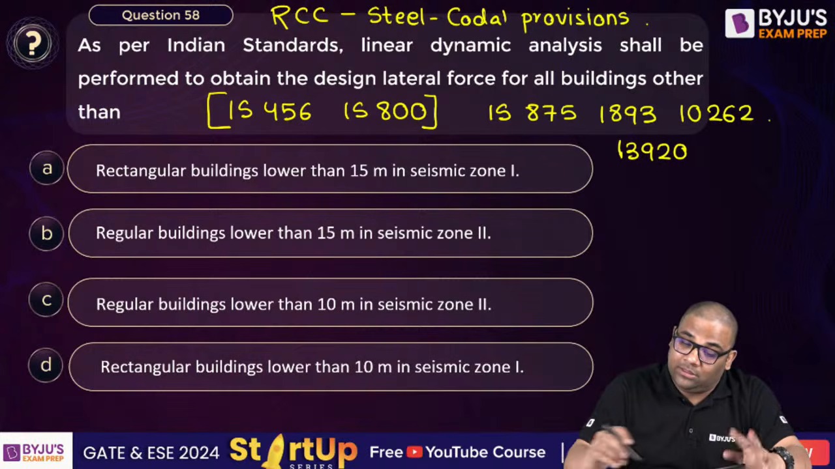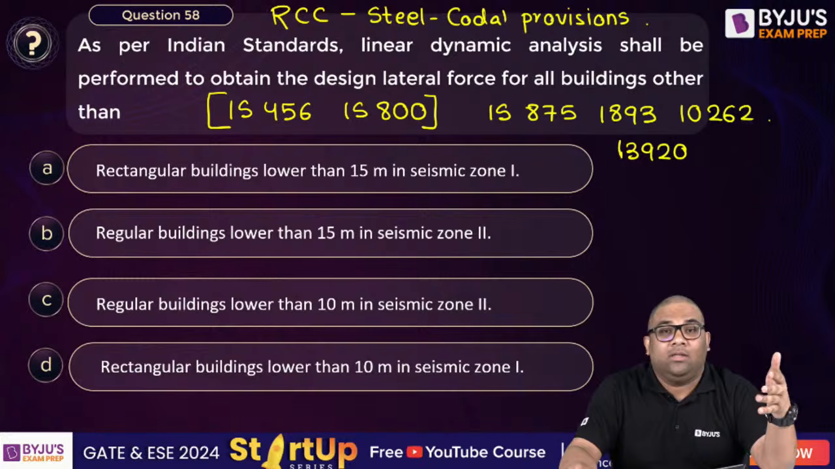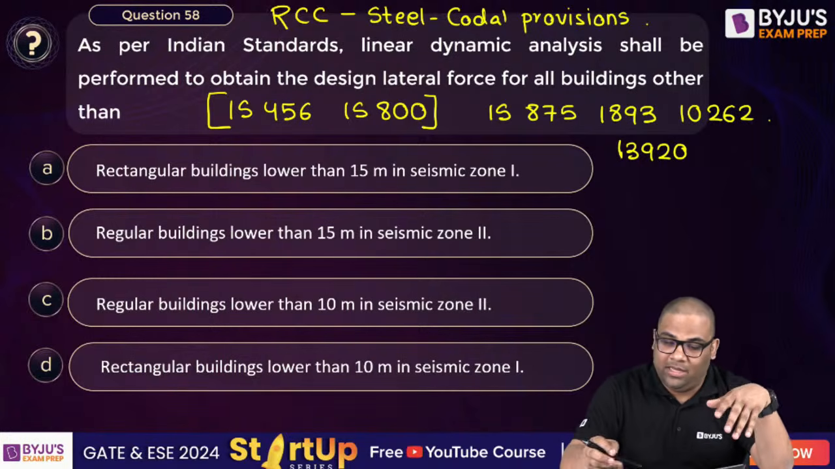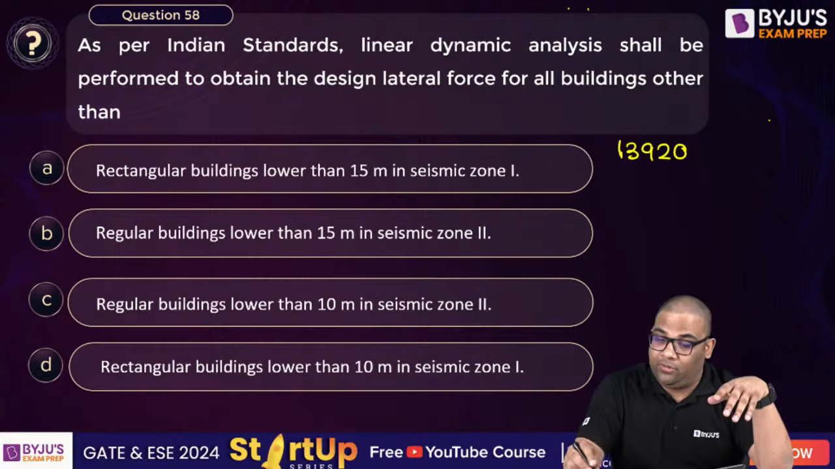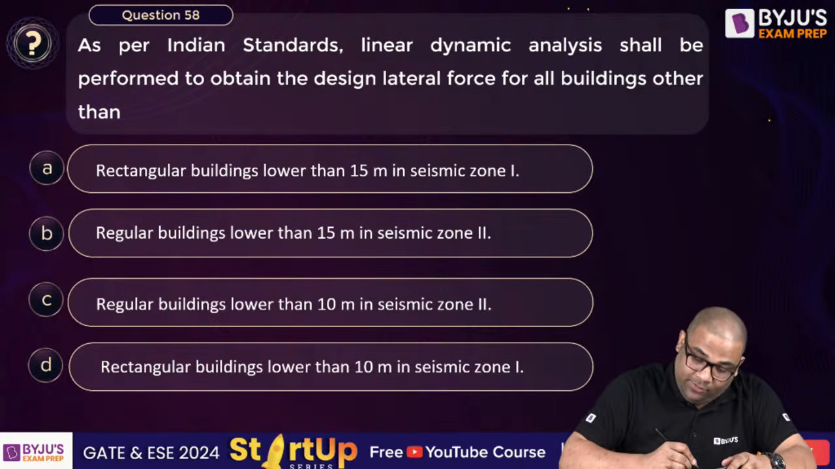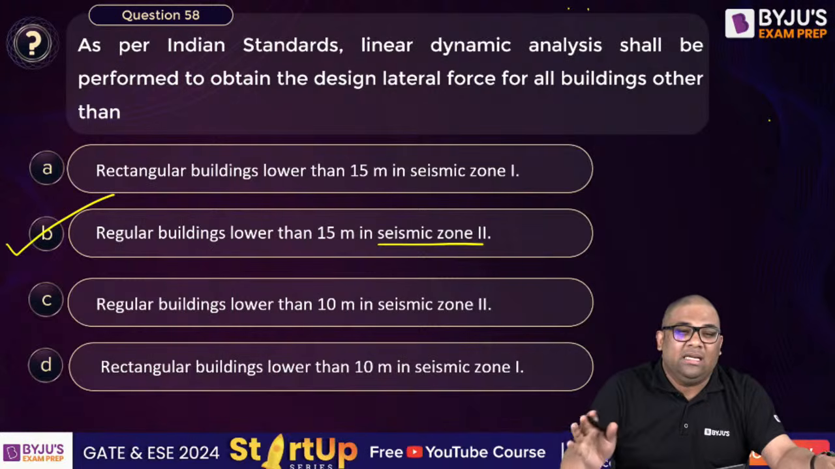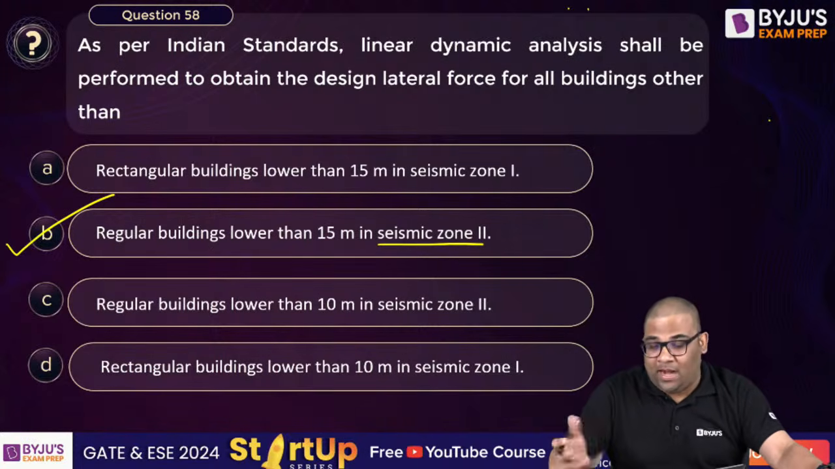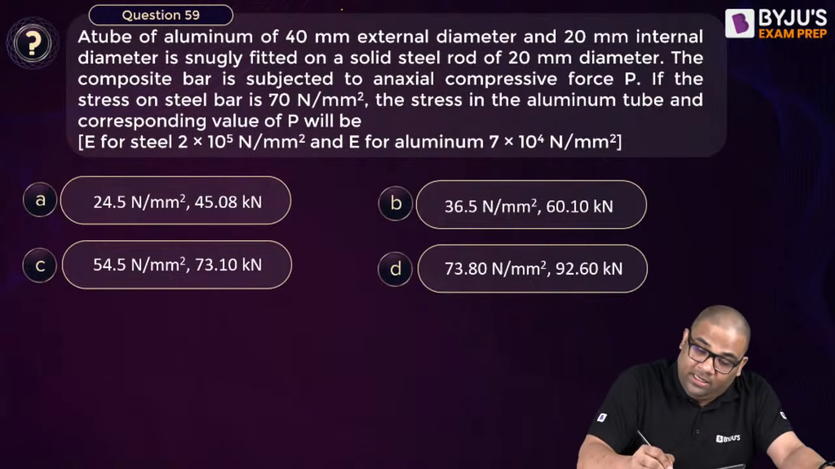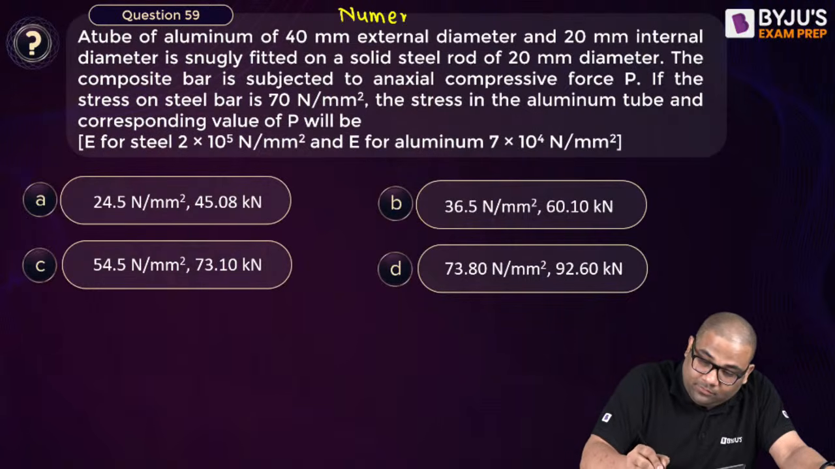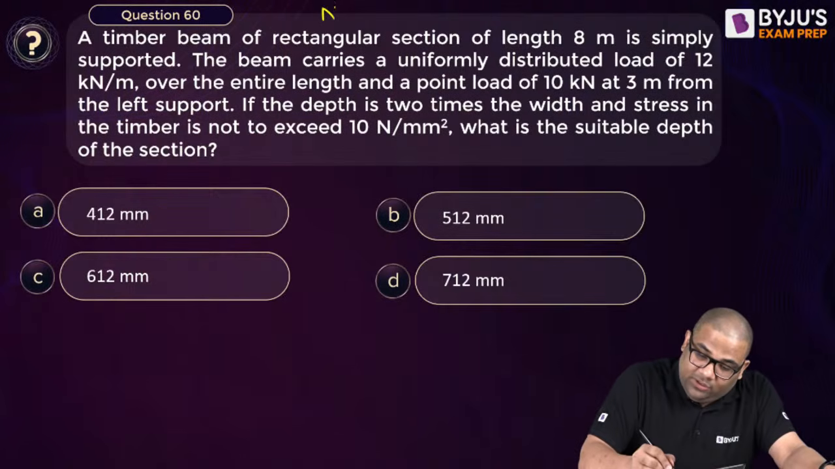So such kind of codal provisions are not asked in only ISRO. They're asked in all examinations, right? Therefore, I am making you prepare for all examinations, not only ISRO. Okay, so here the answer is regular buildings lower than 15 meters in seismic zone. Now such kind of questions, 1-2 questions, it's fine, that will not matter. 59th question, again a numerical, so we'll attend to it at the end. Okay, 60 again a numerical, so we'll attend to it at the end.